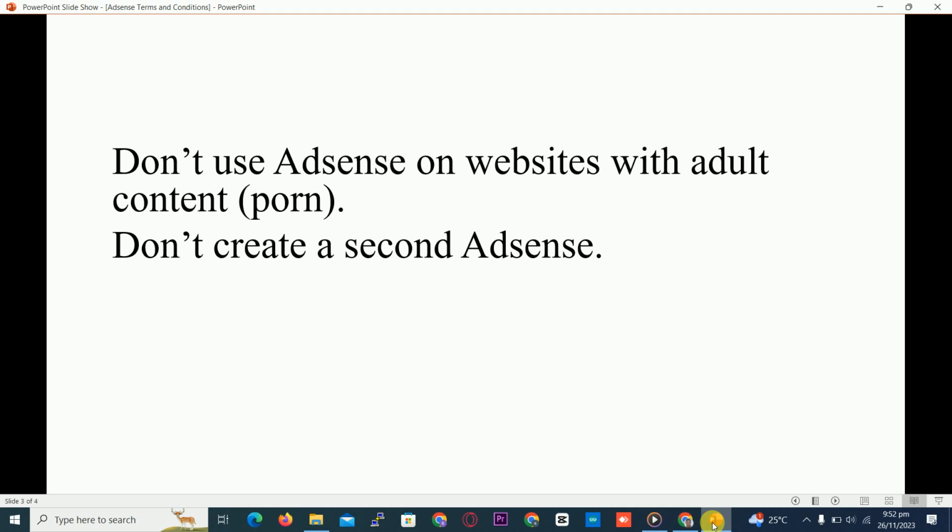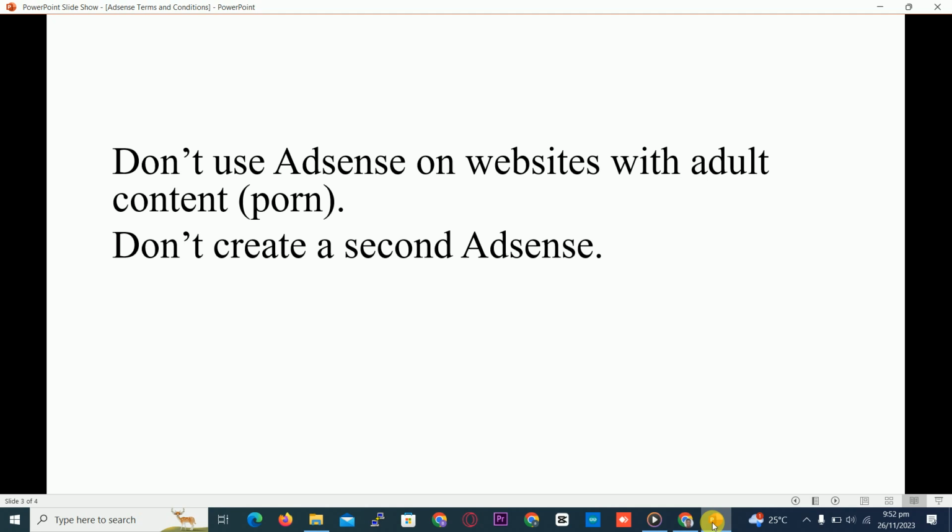When you want a different AdSense, create a different blog and a different Gmail account, and use that Gmail account to apply for AdSense on your new blog, not the old blog. The old blog Google has terminated, so Google has recorded the blog.